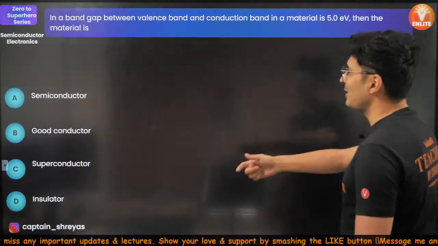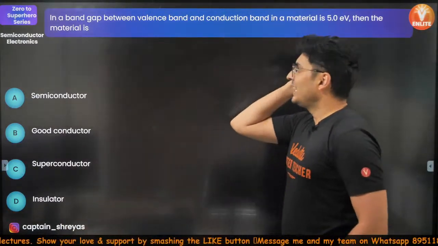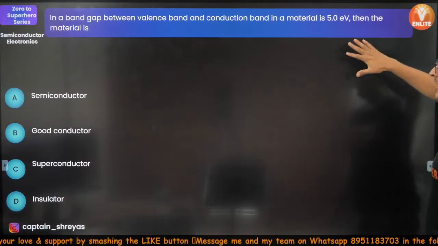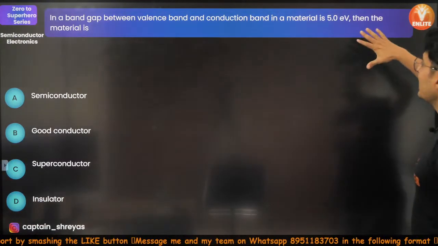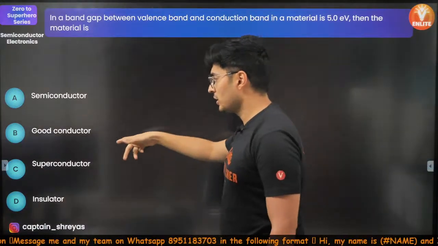Let's solve some questions coming up on your screen now. Let's see how many of you are attentive. All right. If the band gap between valence band and conduction band of a material is 5 electron volt, then the material is semiconductor, good conductor, superconductor, insulator.